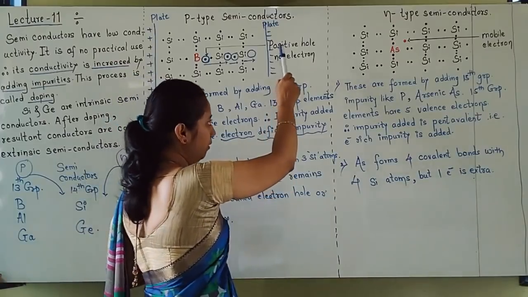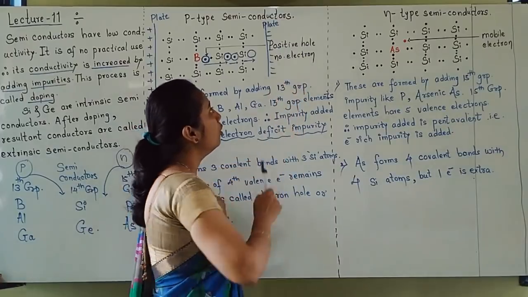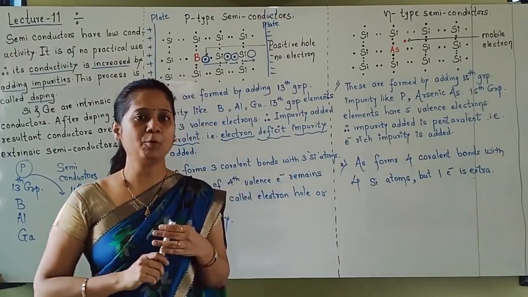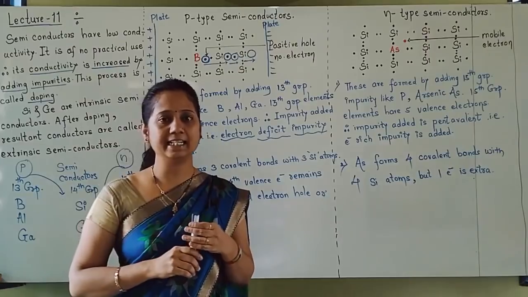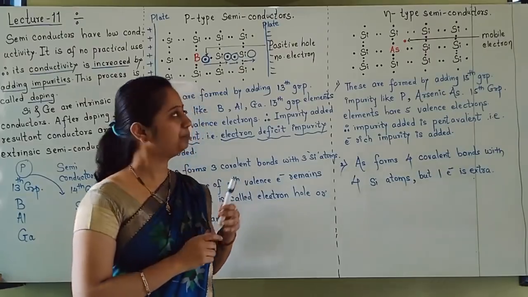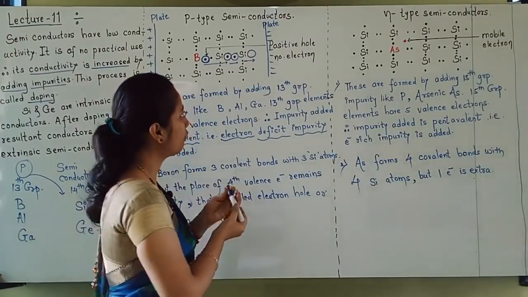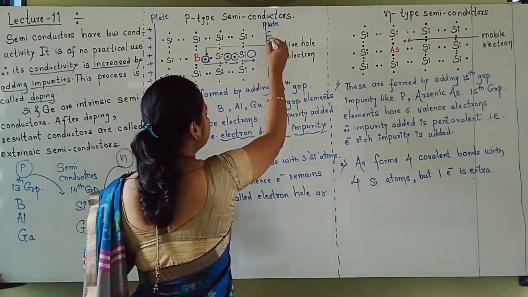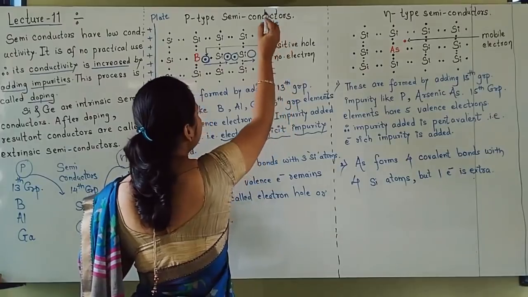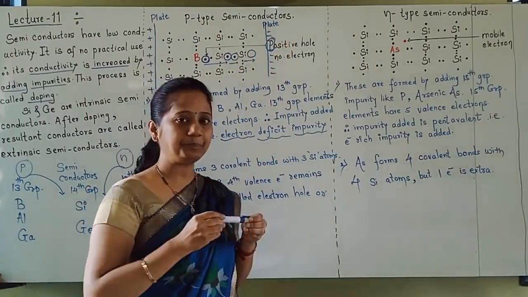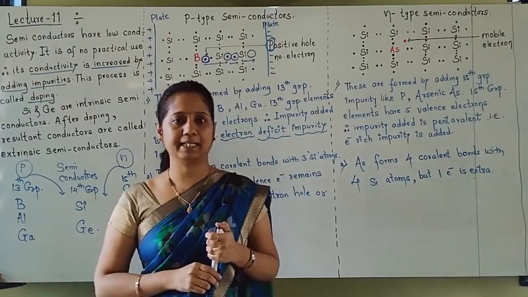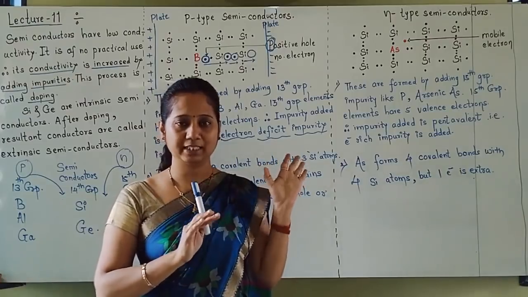So it is said that the hole is positive, and the increase in conductivity is due to the positively charged hole. So from this positive P, these semiconductors are called P type of semiconductors. I hope you understood the things well.